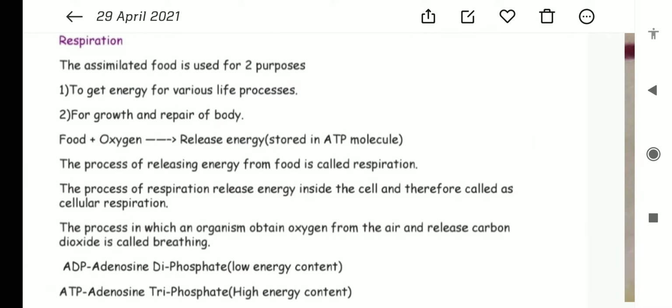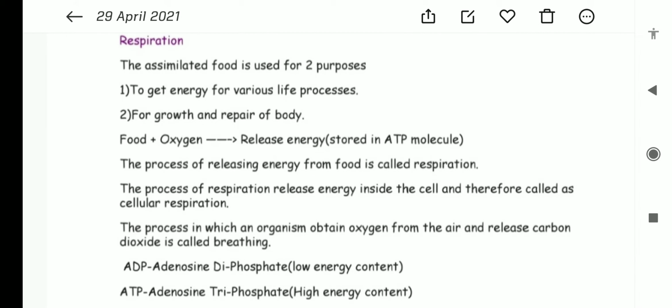So we should understand the first one, the purposes of respiration. Students, there are two purposes of respiration. One, due to respiration, the food is oxidized or broken up and energy is released, and that energy is used for the life processes. So the first purpose of respiration is to get energy for various life processes. And the second important part is that it helps in the growth and repair of the body.